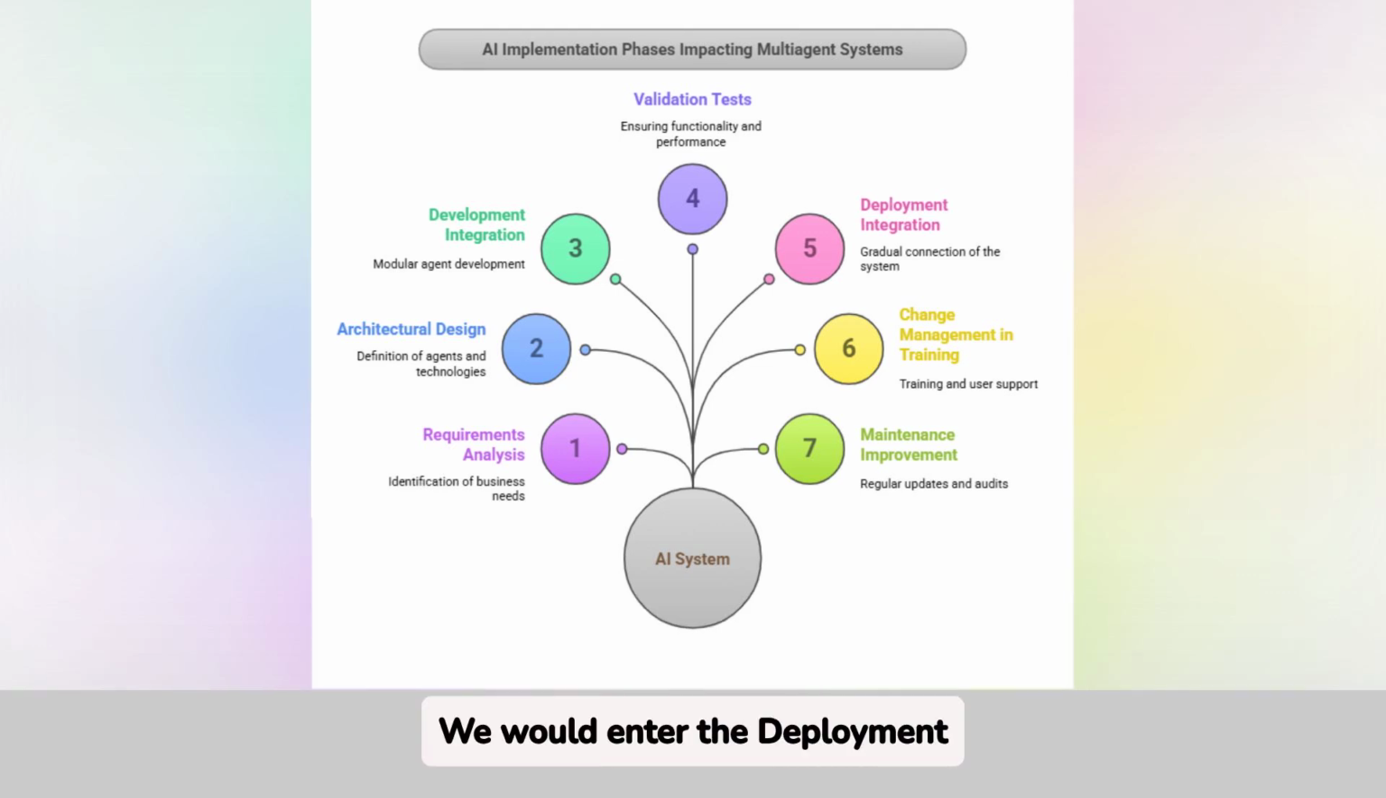We would enter the deployment and integration with existing systems phase. At this point, we migrate historical data to the new platform and connect the system with your ERP, CMMS, SCADA, and other tools. A gradual deployment is performed to ensure that the transition is smooth and without interruptions in the operation. It is recommended to have a contingency plan that allows to revert the implementation in case of critical failures.